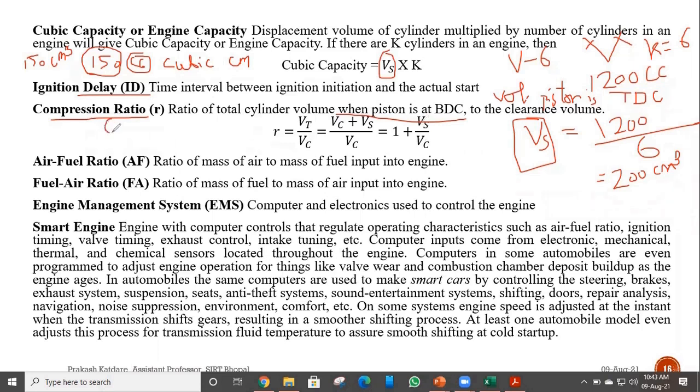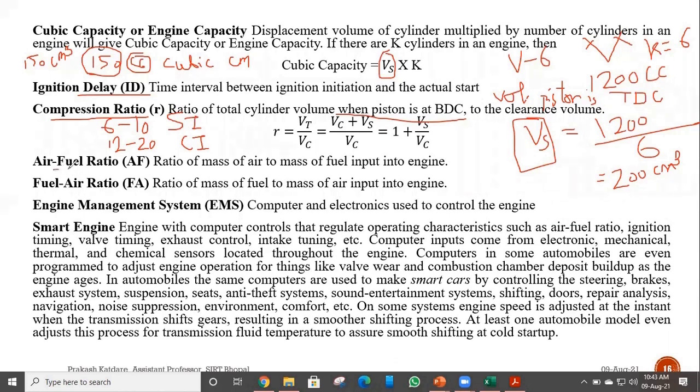The value of this compression ratio is about 6 to 10 in case of SI engine and 12 to 20 in case of CI engine. For a particular engine, the compression ratio will always be fixed. It will not change. The compression ratio of the engine in your bike was set during the design. It is fixed. It is not changing continuously.